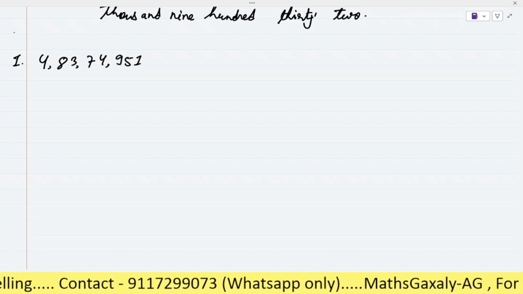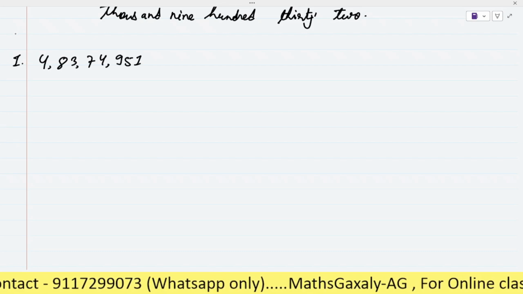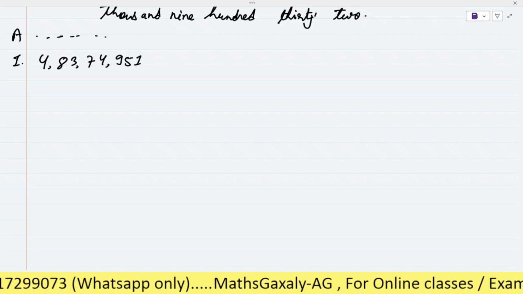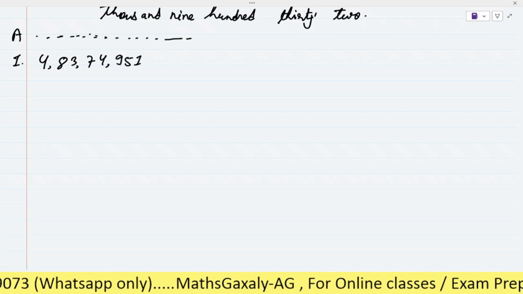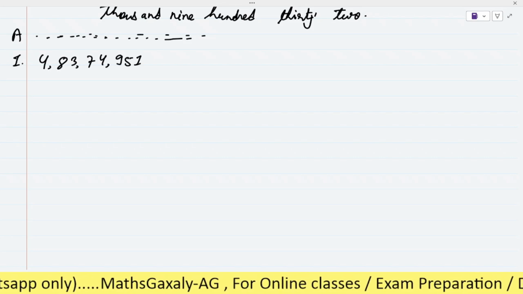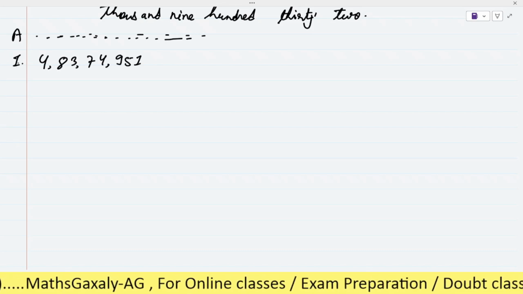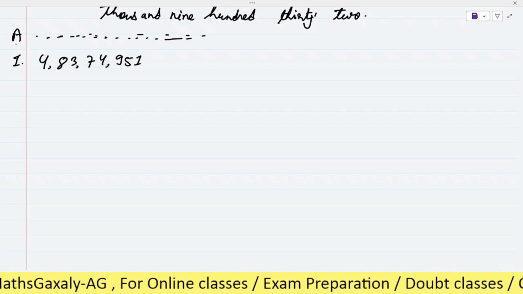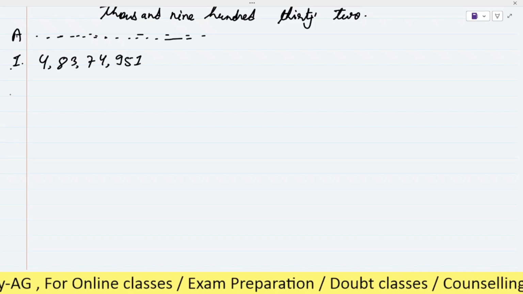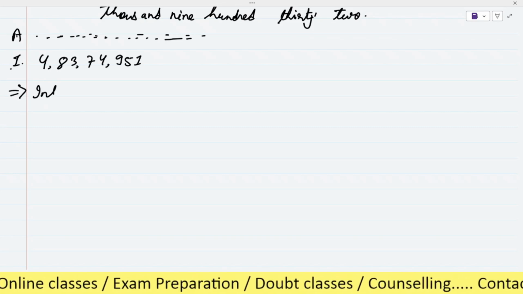If you are writing in your rough copy or classwork, no need to write the question. But when you write in the homework copy, you need to write the whole question. And in an exam or test, there will be no need to write the question. You can directly start by giving the number. So for now, just give A, then 1, write the question, and after that give the arrow mark. Write here Indian place value chart.